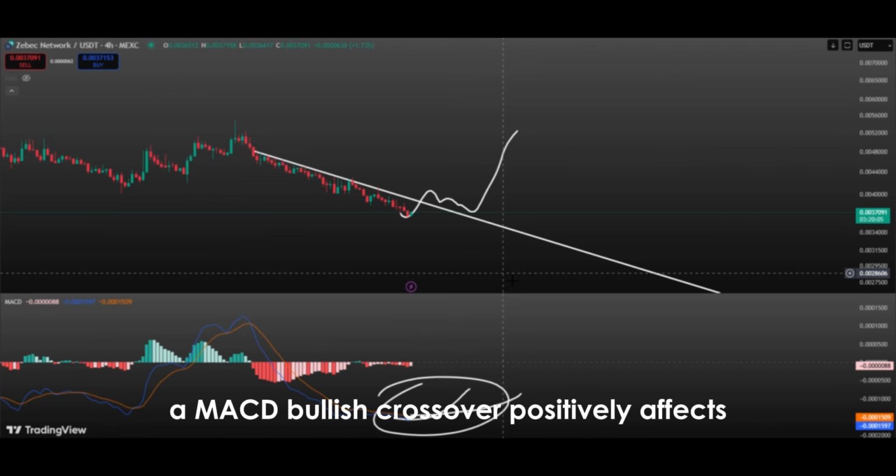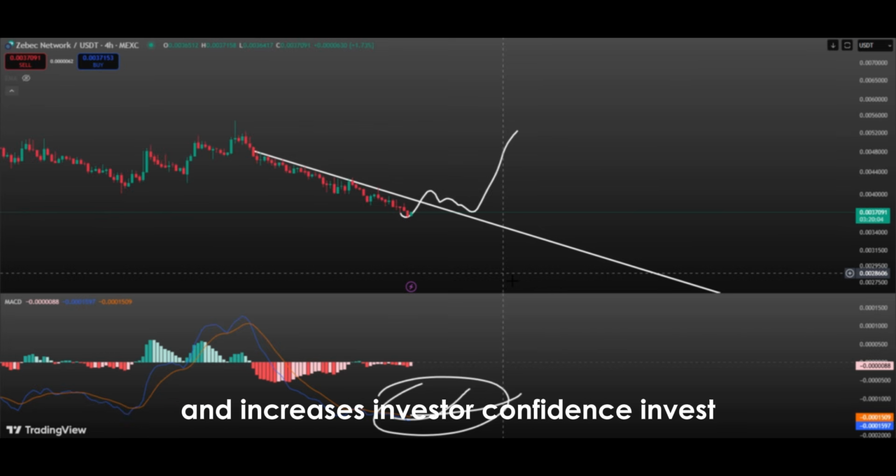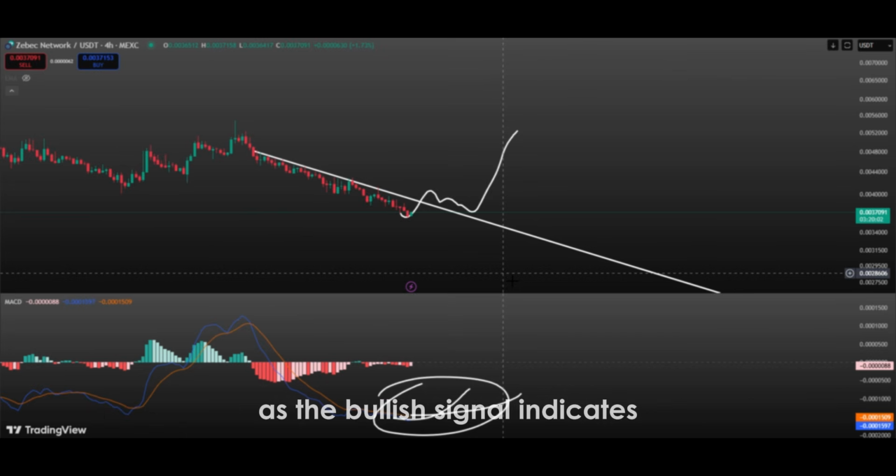Psychologically, a MACD bullish crossover positively affects investor perception. This technical signal shows buyers' dominance in the market and increases investor confidence. Investors observing the crossover provide additional liquidity to the market, supporting upward price movement. Moreover, such a crossover can attract new investors as the bullish signal indicates potential profit opportunities.